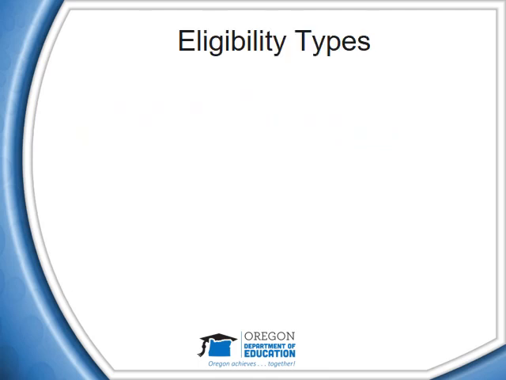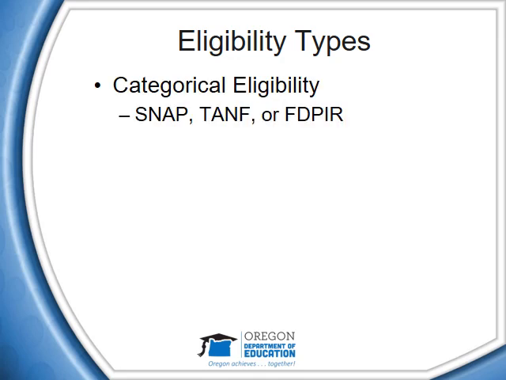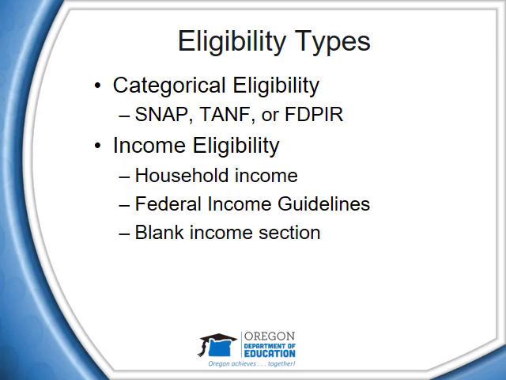There are three different ways to determine the eligibility when reviewing a completed confidential income statement. Categorical eligibility is determined when the parent or guardian provides a case number for the Supplemental Nutrition Assistance Program known as SNAP, Temporary Assistance for Needy Families known as TANF, or an indication on the application that the household receives Food Distribution Program on Indian Reservations or FDPIR benefits. Income eligibility is determined when the household income has been provided by the parent or guardian for each individual in the home and the current federal income guidelines.